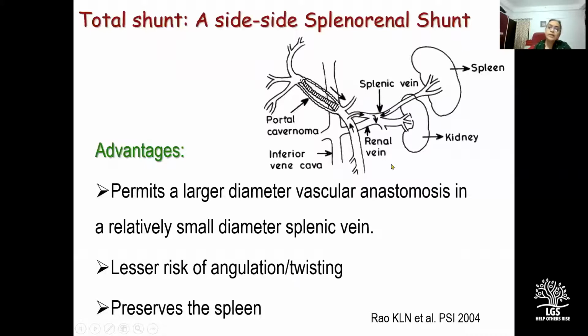So as a corollary, the advantage of a side-to-side splenorenal shunt is that it permits a wider diameter vascular anastomosis with a relatively smaller diameter splenic vein, meaning thereby that with a 5 millimeter splenic vein, one can achieve a vascular anastomosis of around 15 millimeter. And it is associated with a lesser risk of angulation and twisting because the splenic vein is held in its normal anatomical position because it is anchored at both the ends. And it is a spleen preserving shunt.